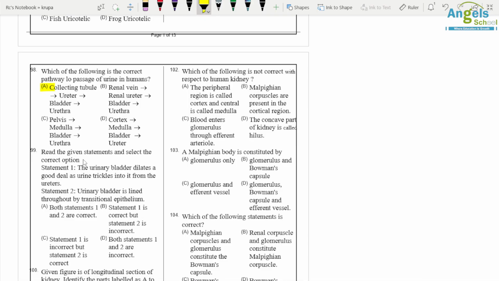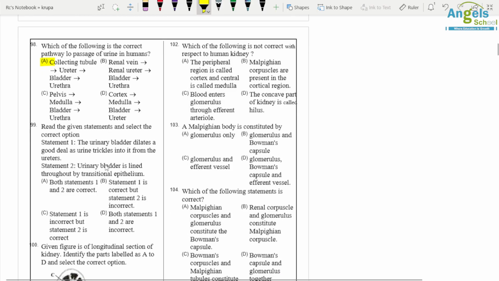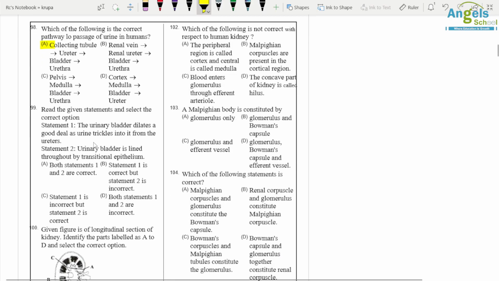Question number 99. Read the given statement. Urinary bladder dilates a good deal as urine trickles into it from ureters, and urinary bladder is lined with transitional epithelium. So both are correct.